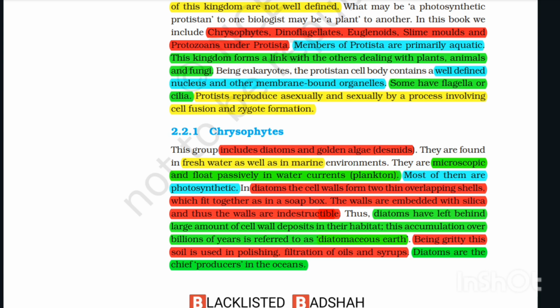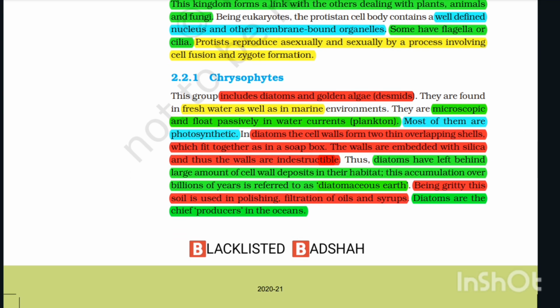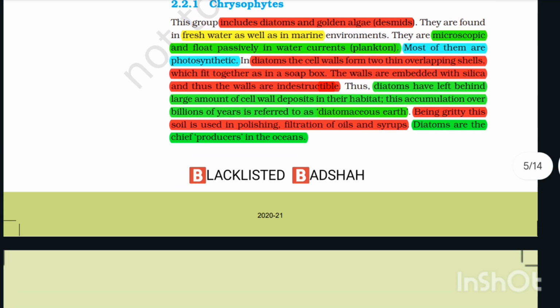Thus, diatoms have left behind large amounts of cell wall deposited in their habitat. This accumulation over billions of years is referred to as diatomaceous earth. Being gritty, this soil is used in polishing and filtration of oil and syrups. Diatoms are the chief producers in the ocean.